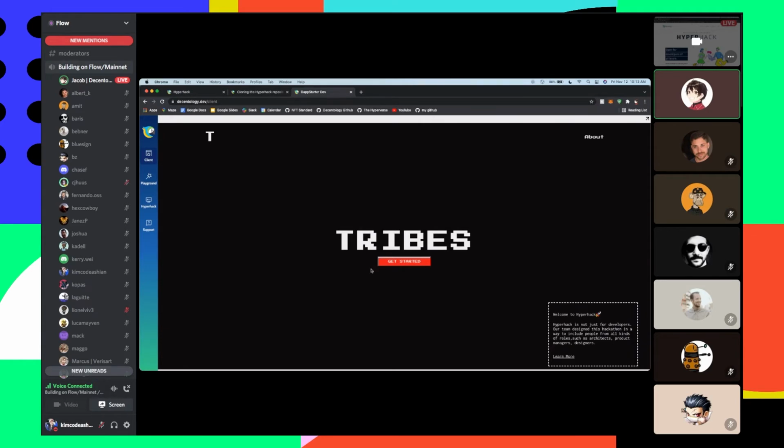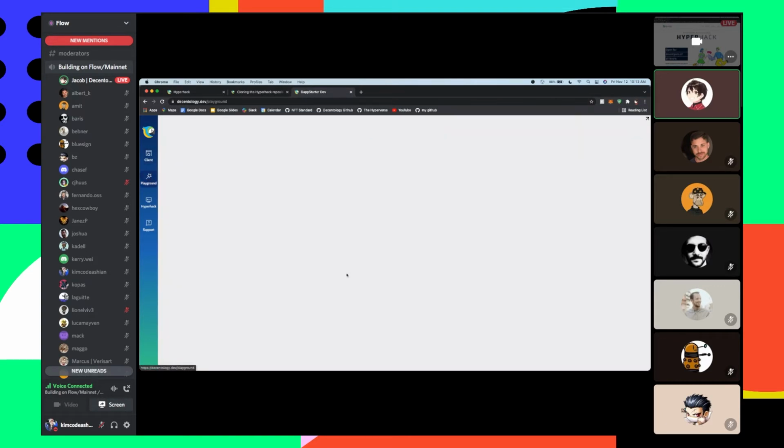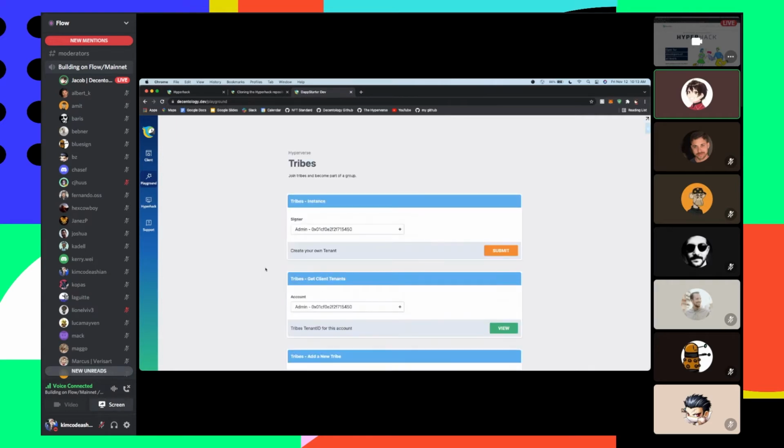So what we're looking at now is a sample application on the Hyperverse that uses smart contracts that are already deployed to the blockchain. And if we click to get started, you'll see that it's going to give us a little warning that says, in order to get this project running, we actually need to run a transaction in our playground. And so let's go back to our playground and start initializing accounts, which is part of the standard flow process to actually get our module going.